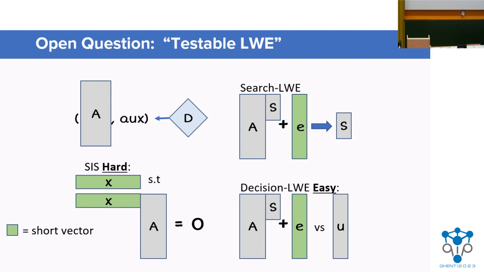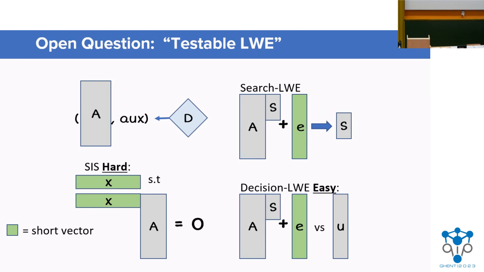And decision LWE is: given a random vector in the column span of A plus some noise, distinguish that from a uniform vector. This is going to be information-theoretically distinguishable if A is tall enough, but we want it to be efficiently distinguishable. And I know some of you are already thinking, well, isn't there a search-to-decision result for LWE? Doesn't that obviate this scheme?